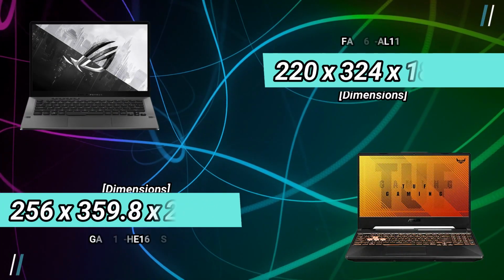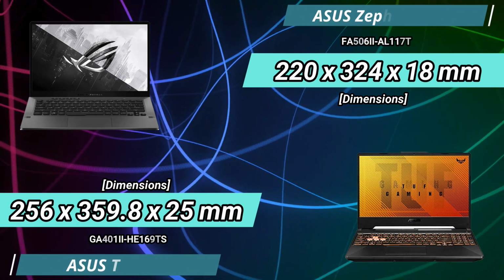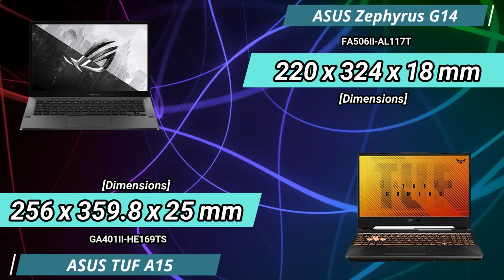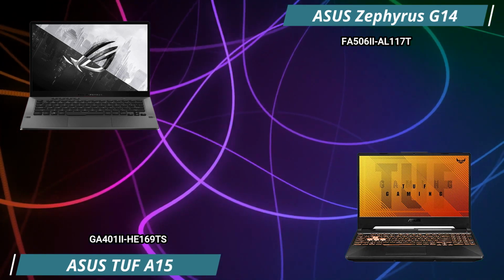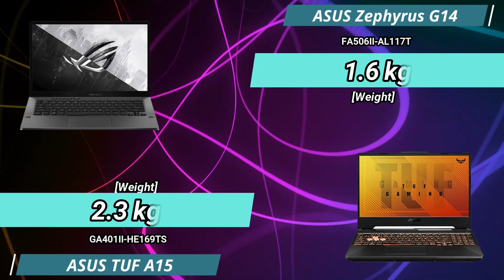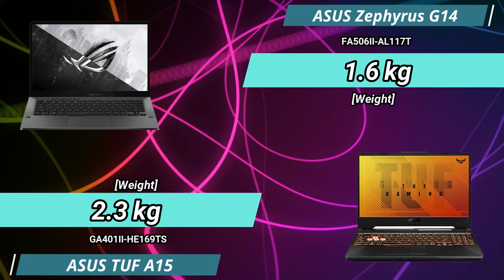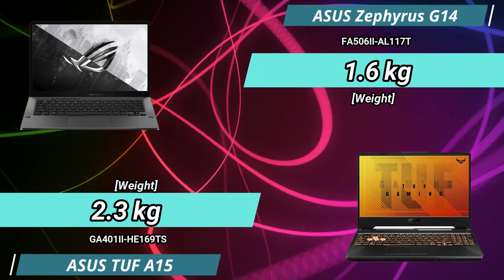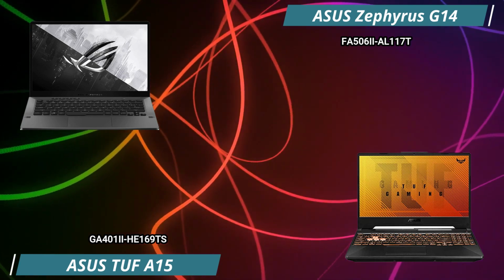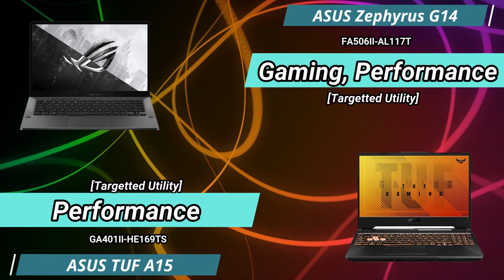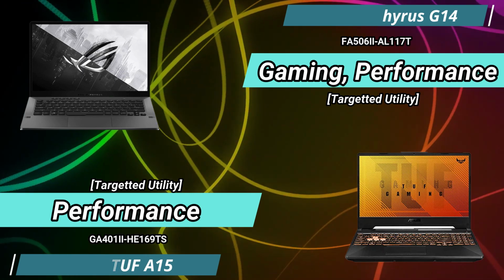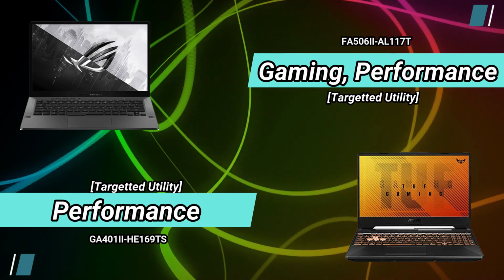Talking about the dimensions, the Asus Zephyrus G14 is 18mm thick while the Asus TUF A15 is 25mm thick. If thickness matters to you, then the G14 is the better one here. It's the same with the weight too, as the G14 is much lighter at 1.6kg compared to A15 which weighs 2.3kg. The Asus Zephyrus G14 is targeted at gaming and performance while the Asus TUF A15 is targeted at performance.